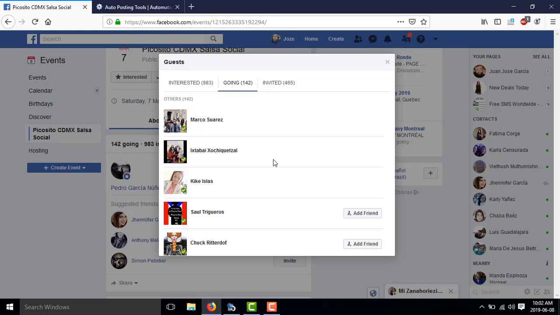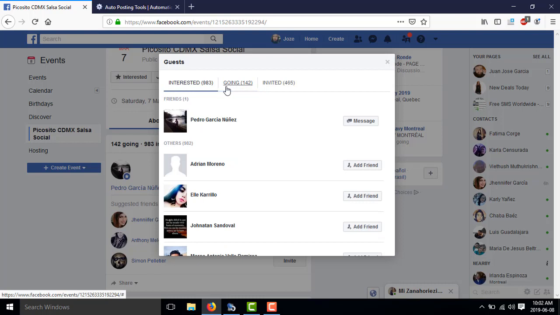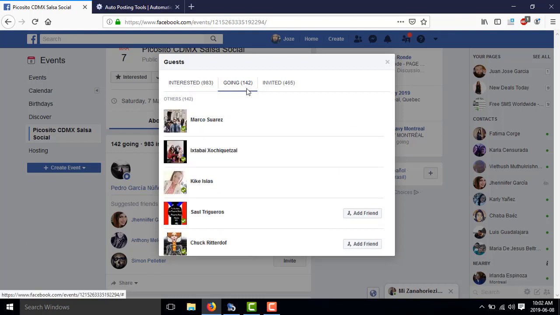So I'm going to scrape all these people. In this case, there are people interested, but I will go more with the ones that are going, because mostly these people already purchased the ticket for the event, or they are very interested and willing to spend money on it. If they are willing to spend money on this event, probably they are willing to spend money on whatever I have to offer if it's related to the same kind of thing.